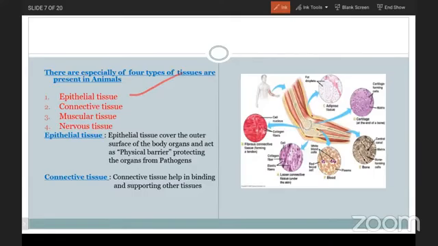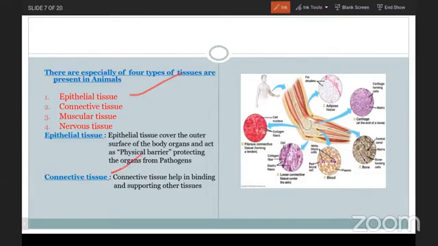epithelial tissue. The epithelial tissue covers the outer surface of the body organs and acts as a physical barrier protecting the organs from pathogens. So here the term epithelial itself has its definition: epi means upon. The tissue which is covering the outer parts of the body surface and inner parts also, and it acts like a physical barrier and protects the organs from the pathogens. That is the epithelial tissue.